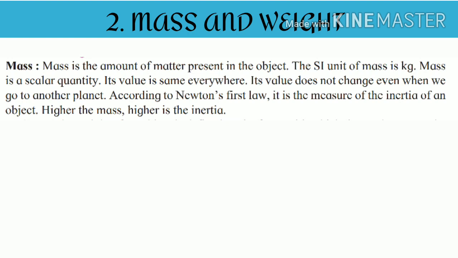Its value is the same everywhere, and its value does not change even when we go to another planet. According to Newton's first law, it is the measure of the inertia of an object. Higher the mass, higher is the inertia.